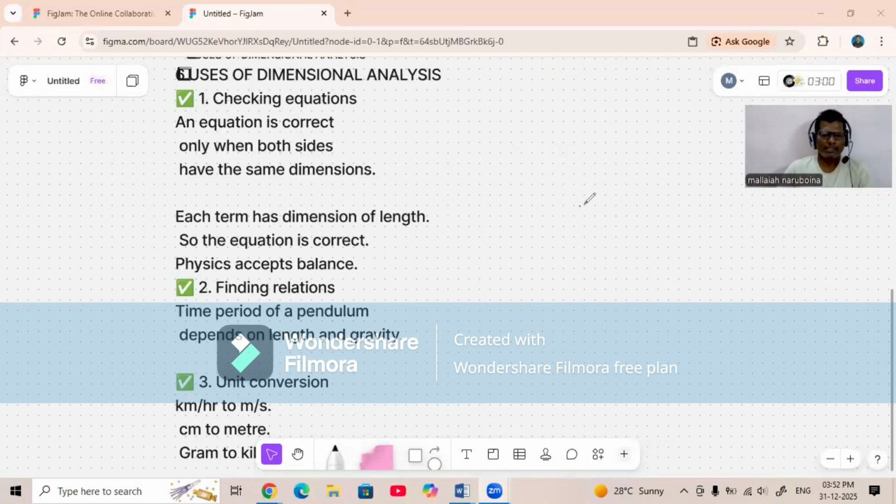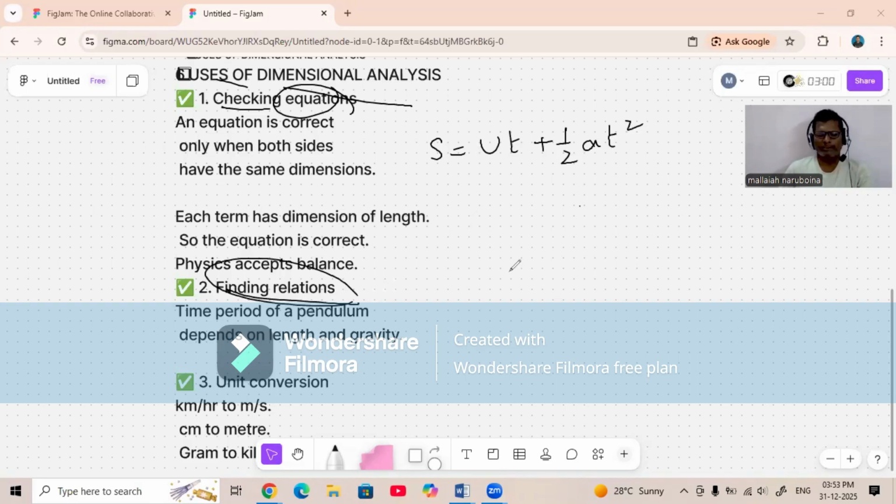Have a look at the screen. See here, uses of dimensional analysis. You can check whether an equation is right or wrong. I told you one example, S is equal to ut plus half at square. And you can find relations among physical quantities.